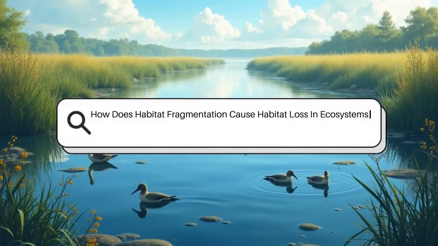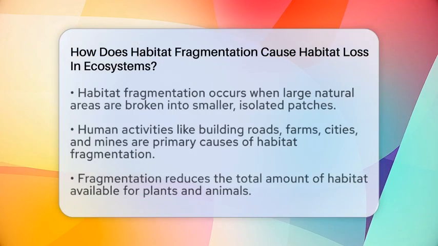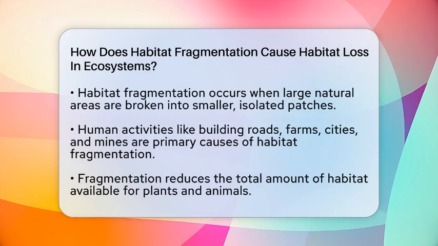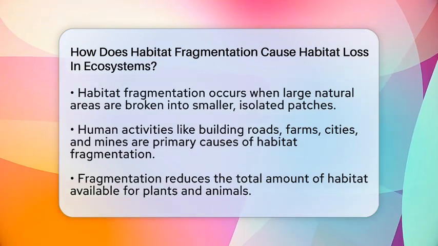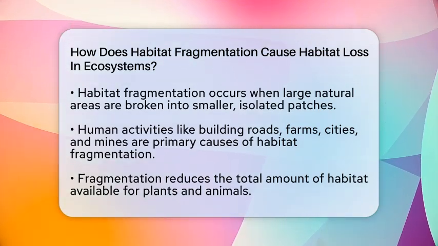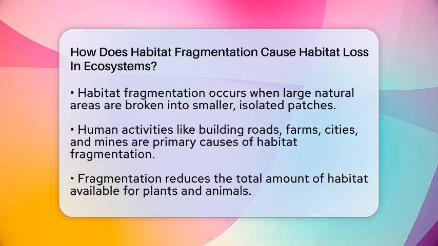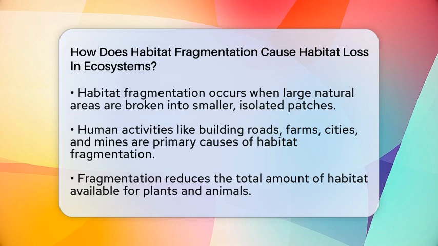How does habitat fragmentation cause habitat loss in ecosystems? Imagine walking through a lush forest and suddenly finding a road cutting right through it. That's what habitat fragmentation looks like in real life. It's when large, continuous natural areas are broken into smaller, isolated patches.